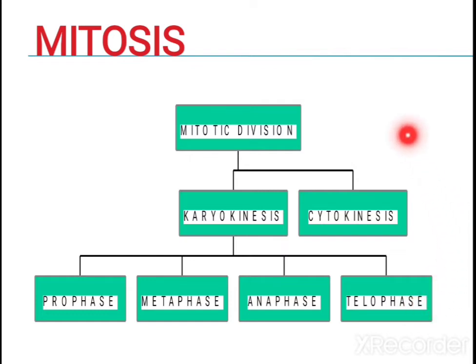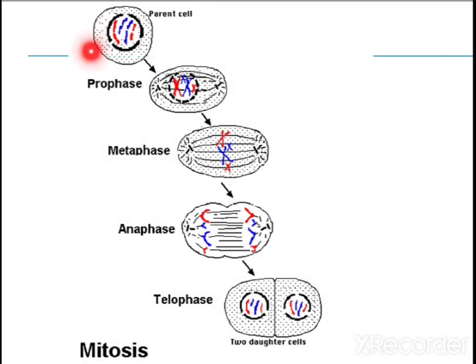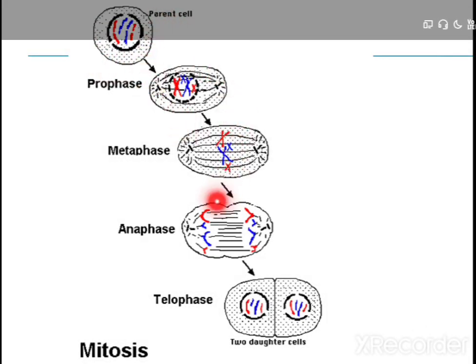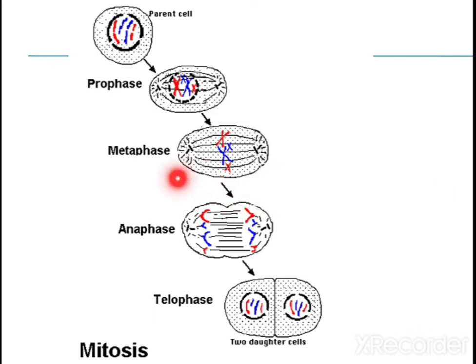Just remember, mitosis occurs during growth and regeneration, and the number of chromosomes is similar. When the parent cell divides to form daughter cells, the number of chromosomes present will be similar. One cell divides into 2 cells in mitosis. Here you can see the parent cell, first prophase, then metaphase, anaphase, telophase.